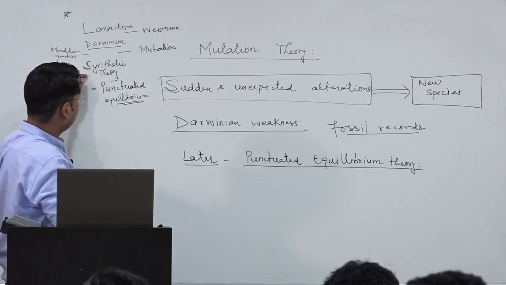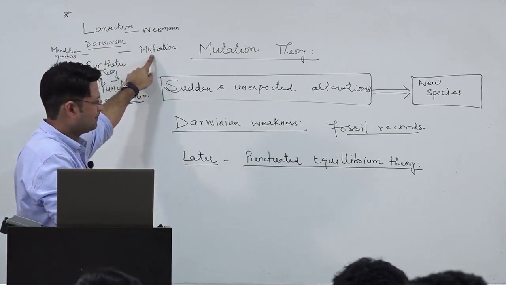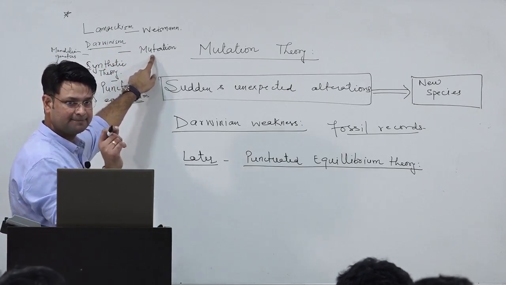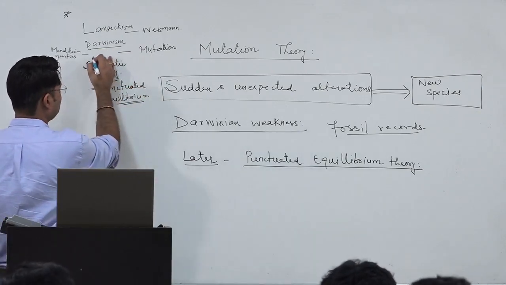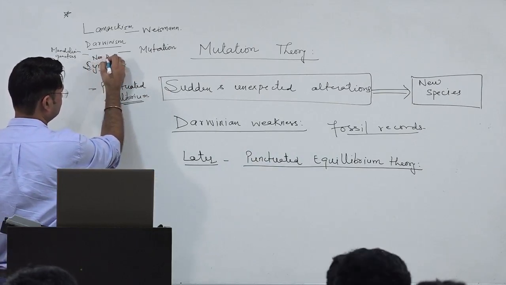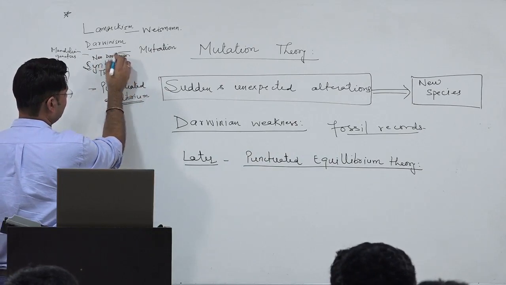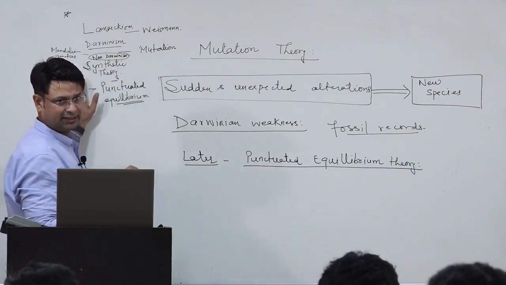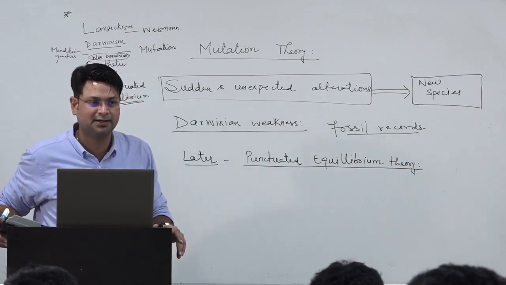Now, see, before synthetic theory and after Darwinism, when this mutation hypothesis came, there were some scholars like these neo-Darwinists, right? Here we have neo-Darwinism, which was later, you can say, become the theme of synthetic theory itself. In neo-Darwinism, there were three prominent thinkers, right?